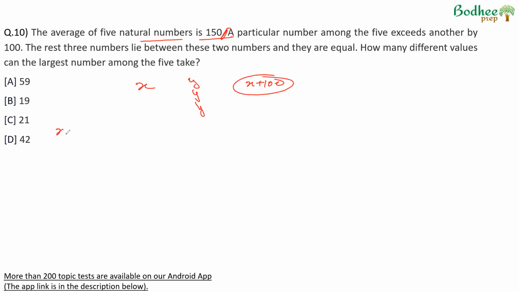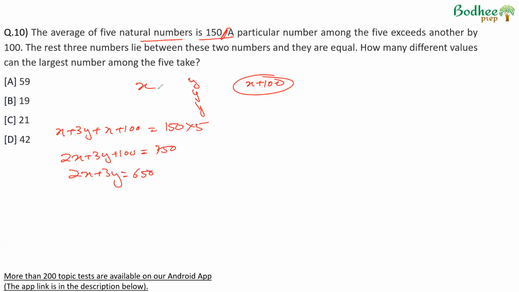So basically x plus 3y plus x plus 100 is the sum of the 5 numbers. The average of 5 natural numbers is 150, so their sum will be average into number: 5 numbers, average 150. So we can write 2x plus 3y plus 100 is equal to 750, which means 2x plus 3y is equal to 650.